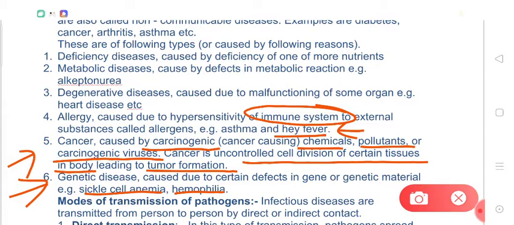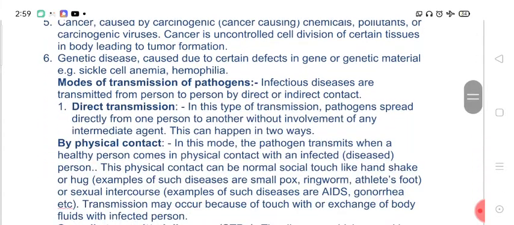However, these diseases may transmit from parents to children, right? So from the parental generation to progeny, they may transmit because they are genetic disorders, right?